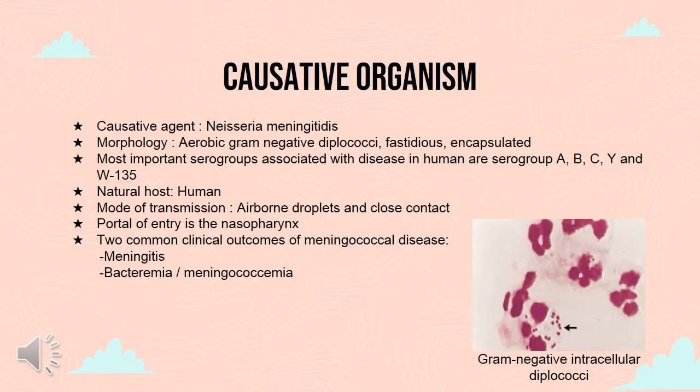Now moving on to the meningococcal infection. Causative agent involved is Neisseria meningitidis. Neisseria meningitidis is a gram-negative diplococci that can cause acute serious life-threatening infection in children, although it is relatively less common in Malaysia. It is also fastidious and encapsulated. So there are 5 important serotypes that are associated with significant infection, which are A, B, C, Y, and W135. So the natural host is human, with mode of transmissions via airborne droplets and close contact. And the portal of entry is nasopharynx. So the 2 common clinical outcomes of meningococcal disease are meningitis and meningococcemia. On the right hand side, you can see the gram-negative intracellular diplococci via gram staining.